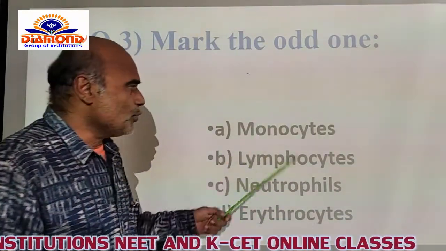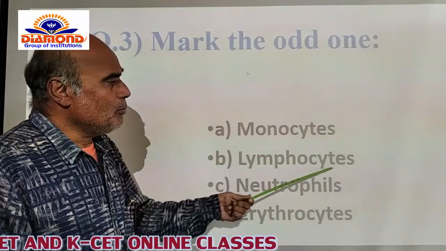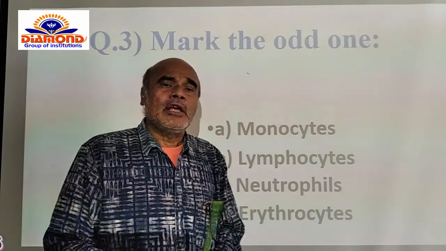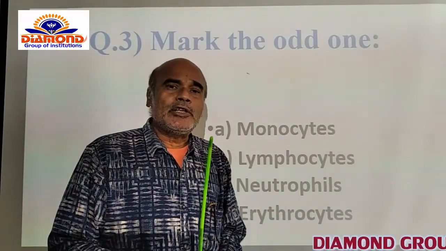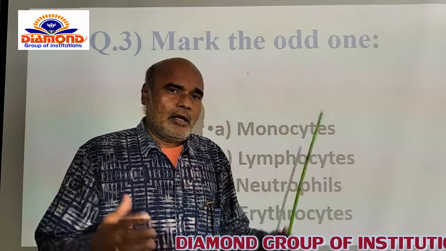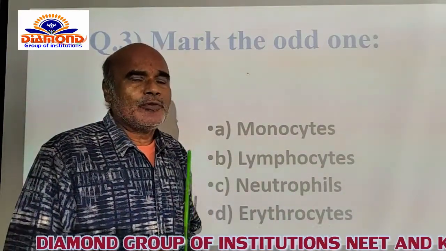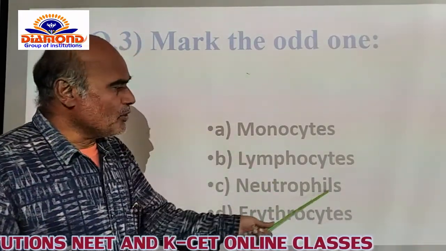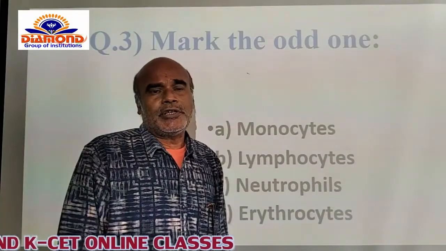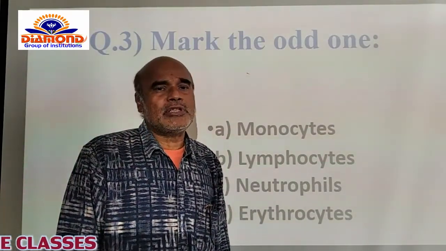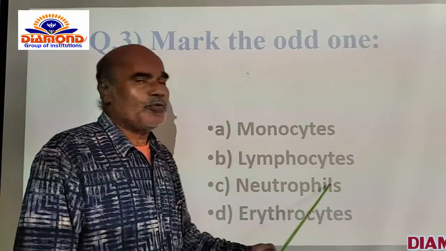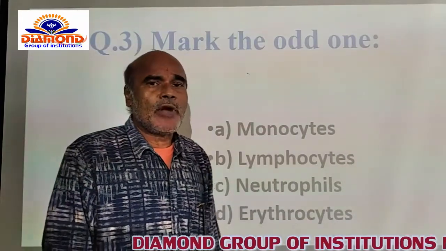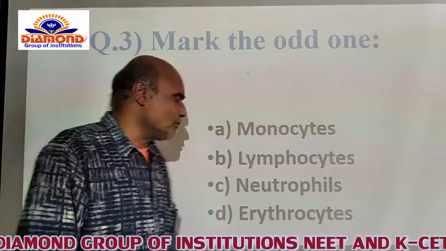That's why monocytes are also phagocytic in nature, and lymphocytes are also phagocytic in nature, because lymphocytes are directly helpful in the production of antibodies. The antibodies can look after the infection of a microorganism, kill them, and protect the internal parts. The neutrophils are naturally phagocytic, and the major portion of the WBC is present in the form of neutrophils itself. So A, B, and C are the cells concerned with phagocytosis, or phagocytic cells.